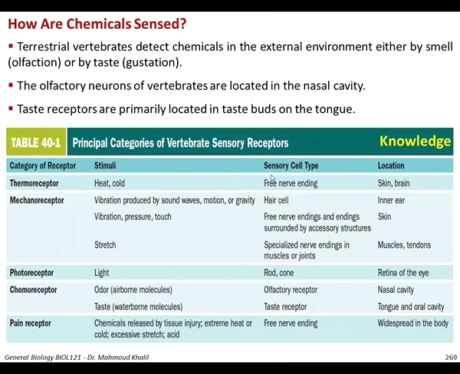This table, which is for knowledge, describes the different categories of receptor, either thermo, mechano, photo, chemo, or pain receptor, the kind of stimulus they respond to, the sensory cell type, and the location where they are located. And you can have it for knowledge.